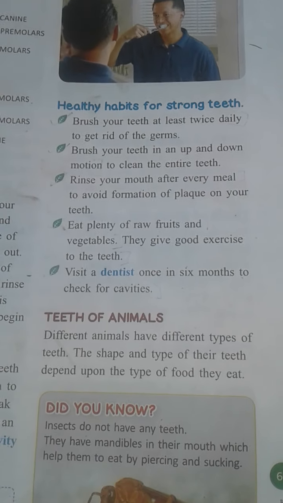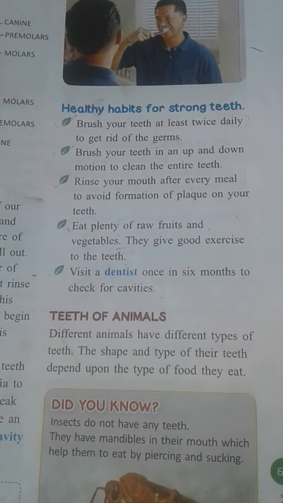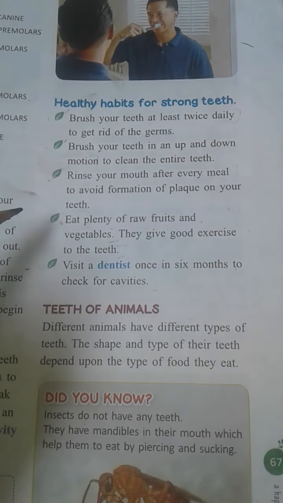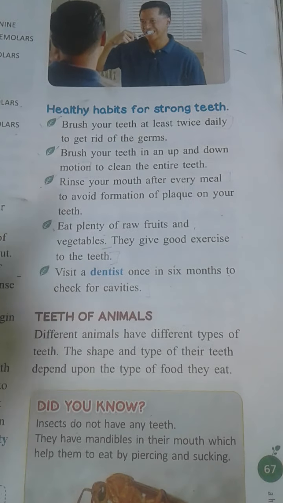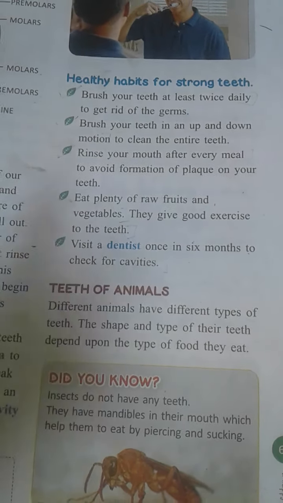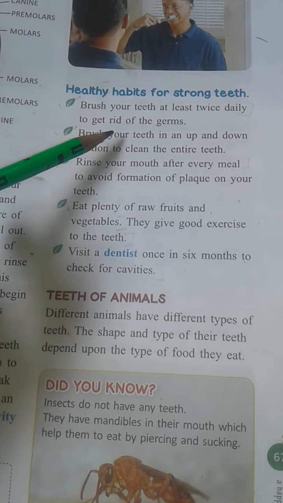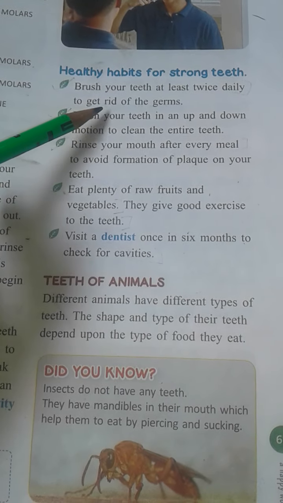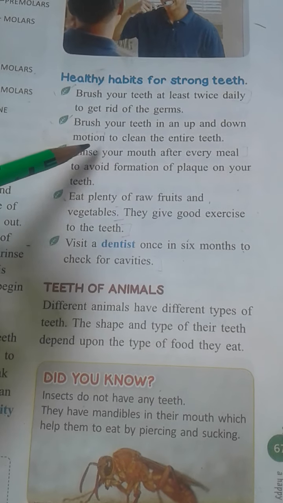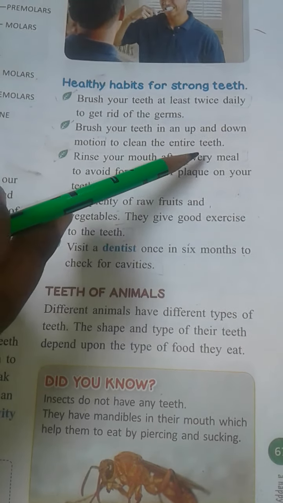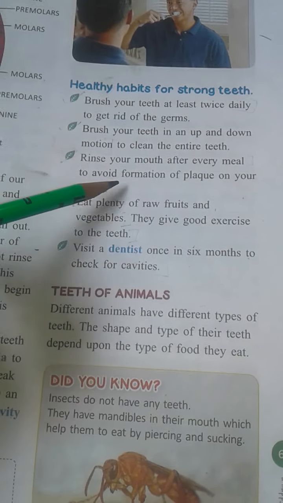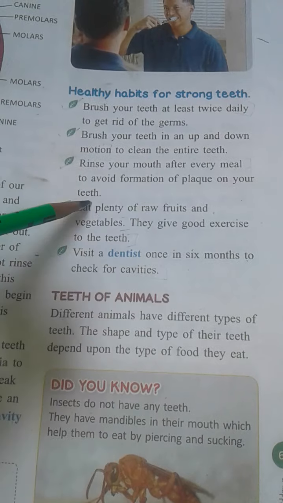Our next topic is healthy habits for strong teeth. Here are some of the ways by which you can keep your teeth strong. Let's read them one by one and you should follow these in your daily routine. Brush your teeth at least twice a day to get rid of the germs. Brush your teeth in an up and down motion to clean the entire teeth. Rinse your mouth after every meal to avoid formation of plaque on your teeth.